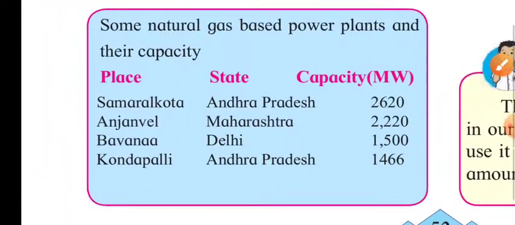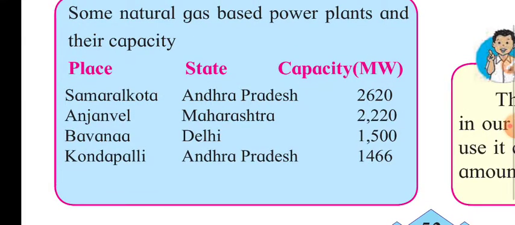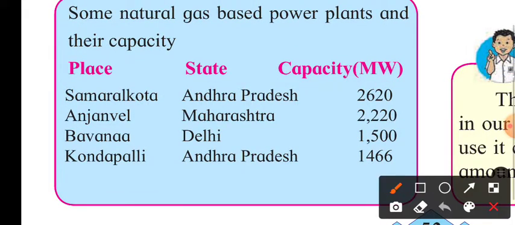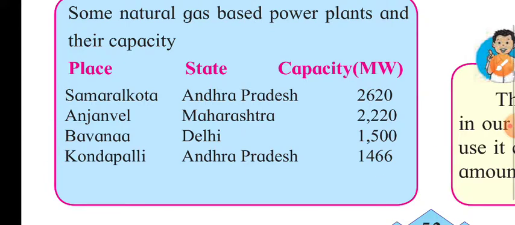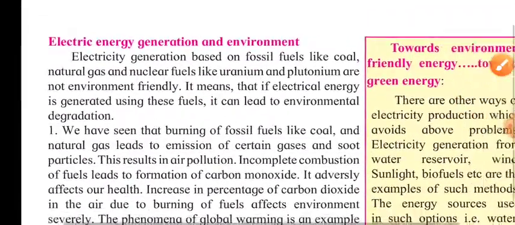Here also they have given the information regarding the different power plants which work on gas. One is in Samalkot, Andhra Pradesh, producing 2620 megawatts, and Anjanwel, Maharashtra, 2220 megawatts, then Bawana, Delhi, 1500, then Kondapalli, Andhra Pradesh, 1466 megawatts. So these are the power plants we have.